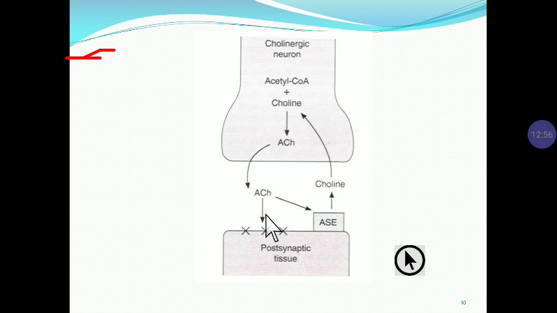Now this acetylcholine acts on its receptor. As you know, the acetylcholine receptors are of two types: muscarinic receptor and nicotinic receptor. Depending on its receptor, it gives its actions.